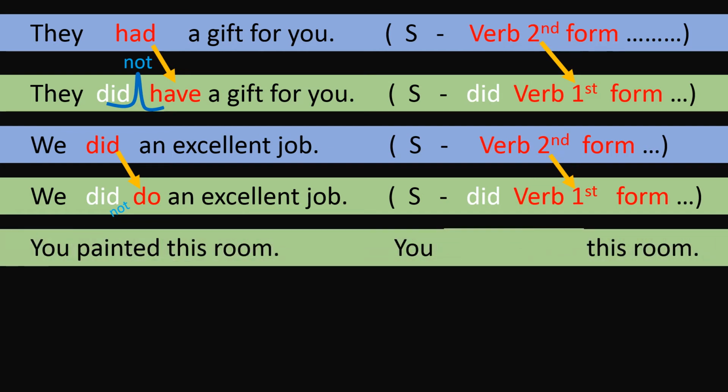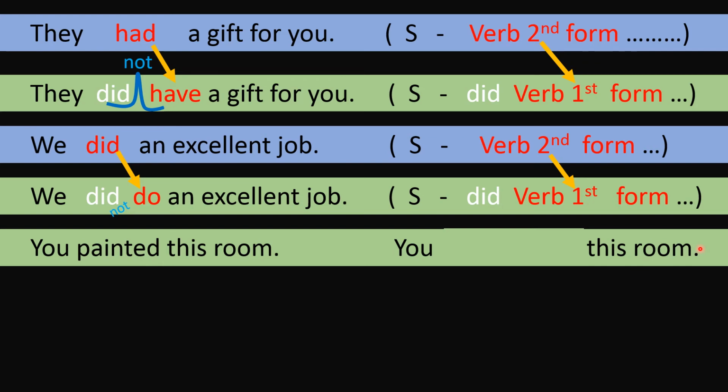Now I've given you this one sentence: You painted this room. It is a simple past tense. They had a gift for you, or we did an excellent job. You painted this room. These all three sentences are identical in their construction. So can you change this sentence into its negative?